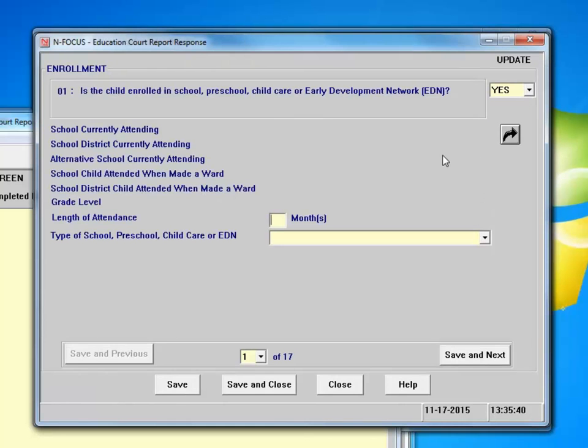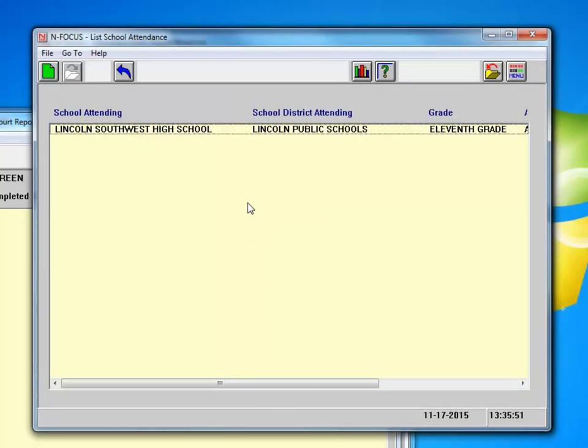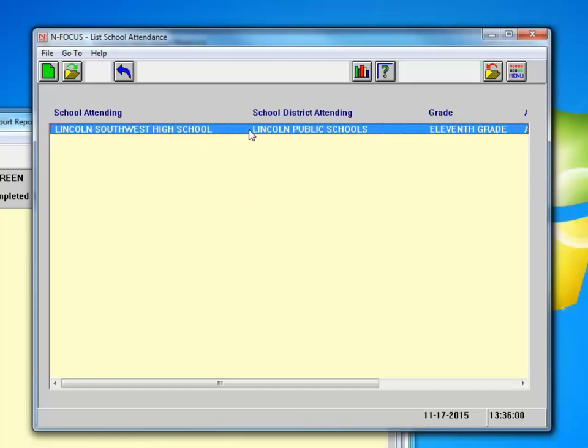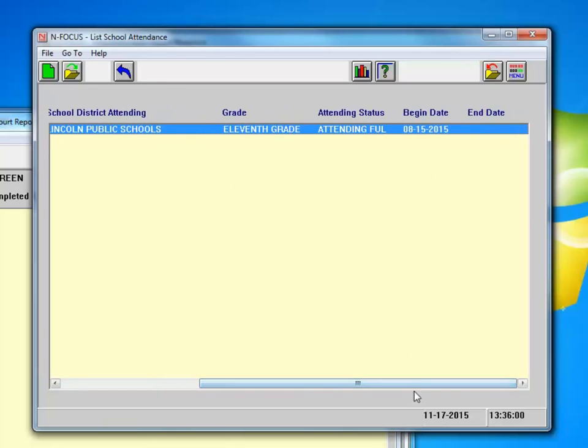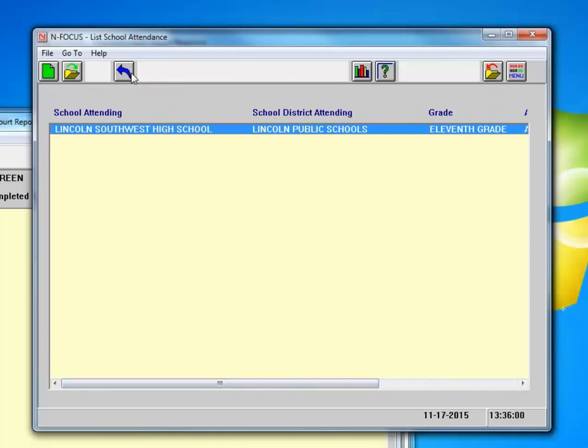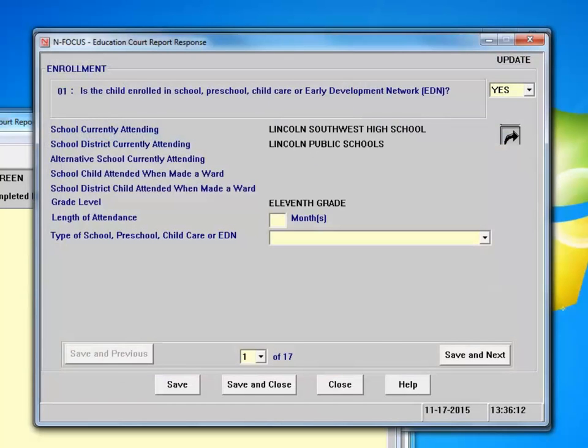The first thing you'll have to do is populate all the school information. This is why the youth's school attendance must be updated prior to you doing this report. So if you black arrow out, it'll take you to the List School Attendance window. You update this in the Conditions area in NFOCUS. If you click on the school he's going to, make sure this is all accurate. Joey is a 17-year-old youth, so he's going to Lincoln Southwest High School. He's in 11th grade and is currently attending full-time. He started in August of this year. So we select the school, we blue arrow back, and all that populates for us.